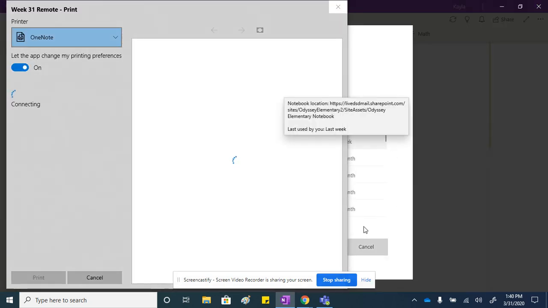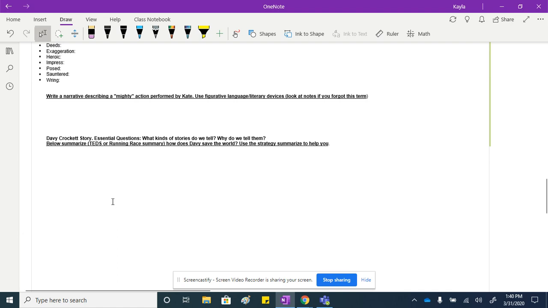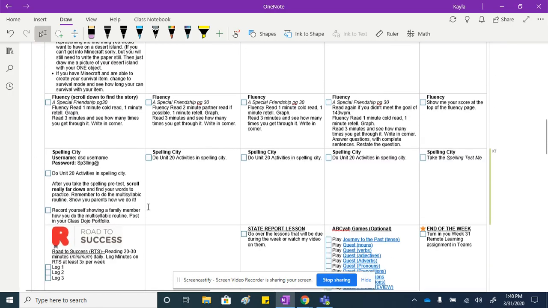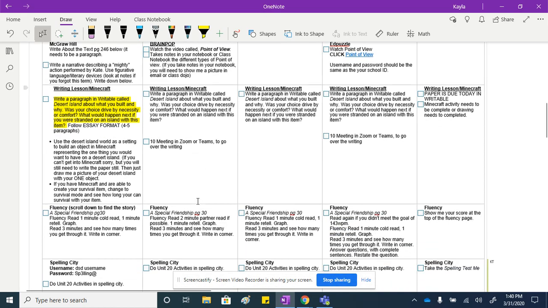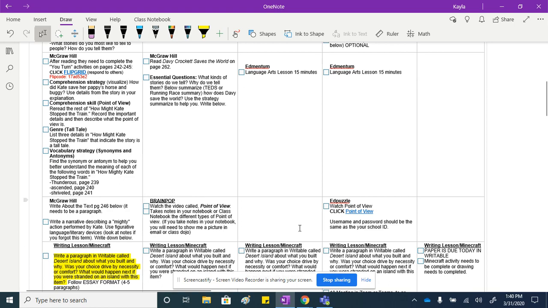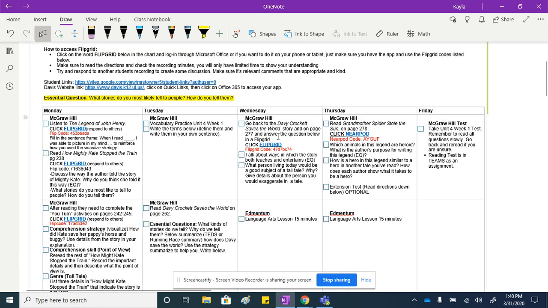Point of view notes. And this is from the Brainpop. Okay, so you can write all your notes right there for that. You'll have to type that in, like I said before. Then we may do a 10 o'clock meeting. Just wait and see in the Teams, but we may do a 10 a.m. meeting in Zoom or Teams to go over writing for those that want extra help. Fluency, spelling.